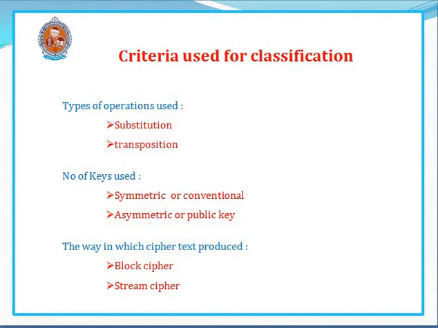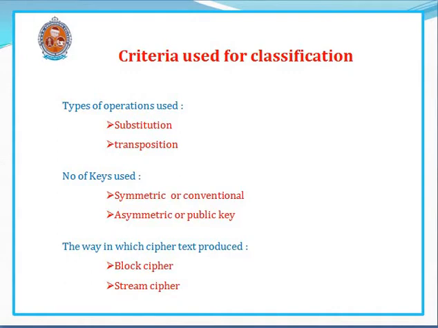Types of operations used. Based on types of operations used, cryptographic systems are classified into substitution techniques and transposition techniques. In substitution techniques, one plain text letter is replaced with some other letter to get the ciphertext, whereas in the transposition techniques, the plain text letters are rearranged to get the ciphertext letters.